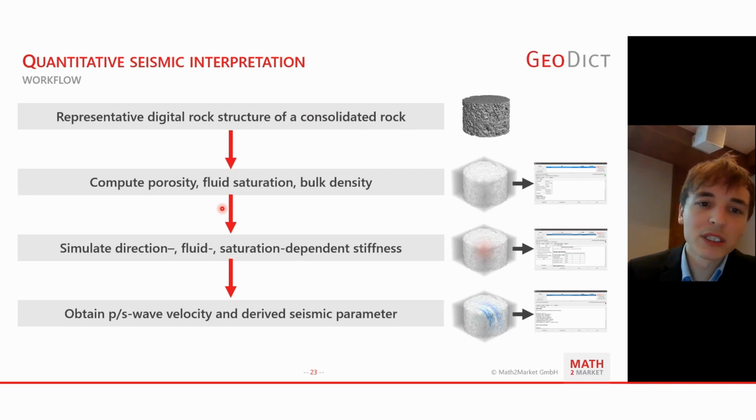Then we compute the porosity, fluid saturation, and bulk density for that volume. This is simple geometrical analysis. And then where the solver comes in, you want to have this direction, fluid, and saturation dependent stiffness for that part of rock you want to analyze. And based on these parameters you get from that simulation, you can then derive the P and S wave velocity, but also the compressional slowness, acoustic impedance. So in general, the seismic parameters for that structure.